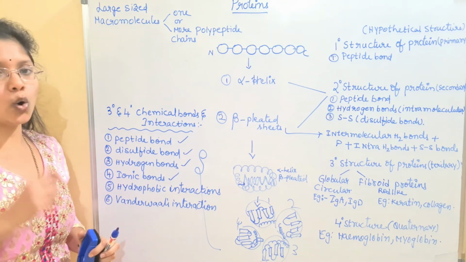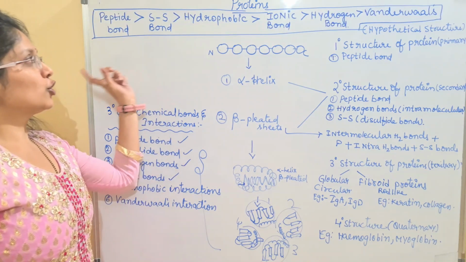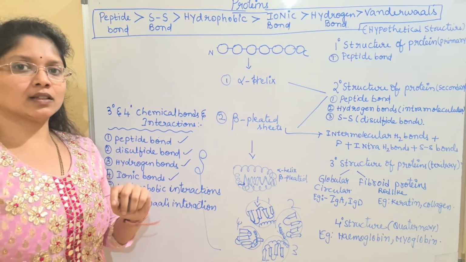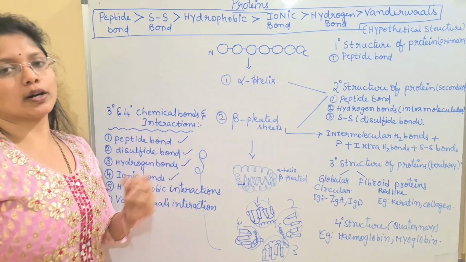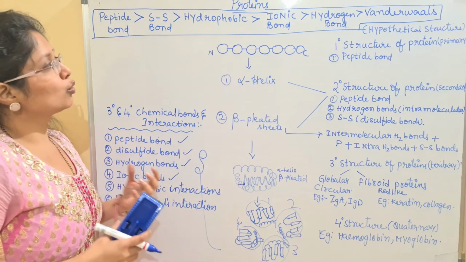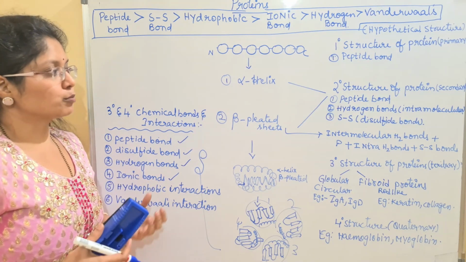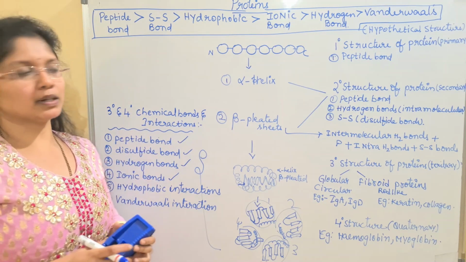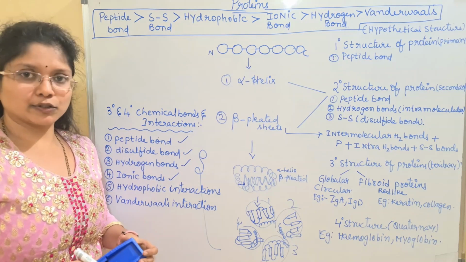Now let us see the overall strength of these chemical bonds. So look at the order of the strength of the chemical bonds and interactions I have given. This is very important, children. Even in your research, it is very important to know the type of interactions, how these structures are mainly formed. So this is a very important chapter and a very important section where you have to pay a lot of attention.